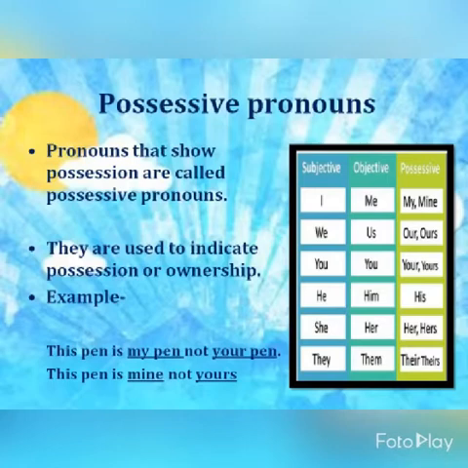Yes, this thing is mine. So they will show the possession or ownership. Example: this pen is my pen, not your pen. So in place of "my pen", we can use: this pen is mine, not yours. So this is showing possession. "Mine" is showing positive possession, whereas "not yours" in this sentence is showing negative possession.